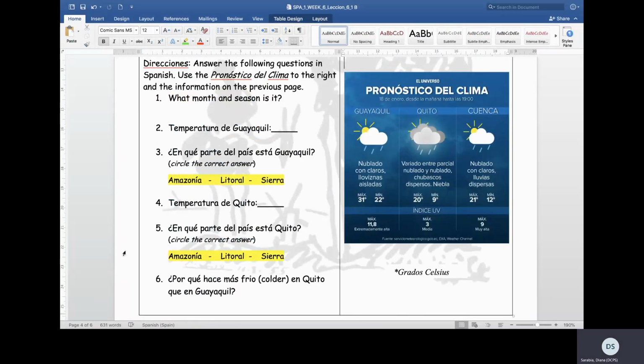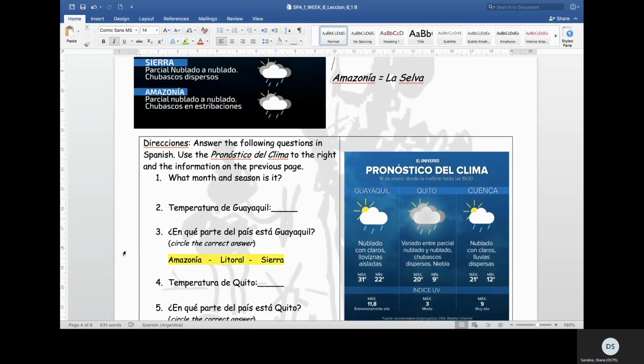And in this paso, we have 3 different cities: Guayaquil, Quito, which is the capital of Ecuador, and Cuenca. And we have the weather: nublado con claros, lloviznas aisladas, variado entre parcial, nublado y nublado, chubascos dispersos, niebla, nublado con claros, lluvias dispersas. You may use Google Translator to figure out what that means.